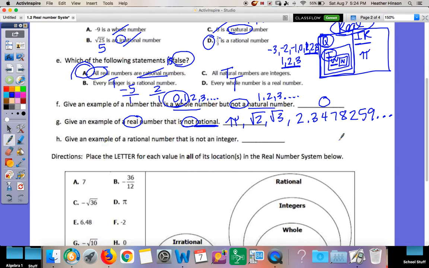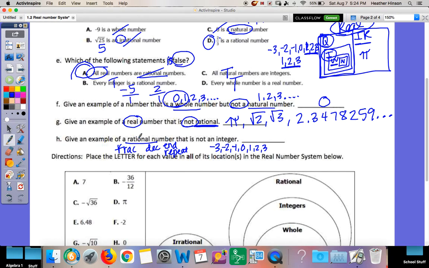Give an example of a rational number that is not an integer. So we want a rational number, which are your fractions, your decimals that end or repeat. But we don't want it to be an integer. Your integers are those whole numbers, negative and positive, without decimals and fractions.